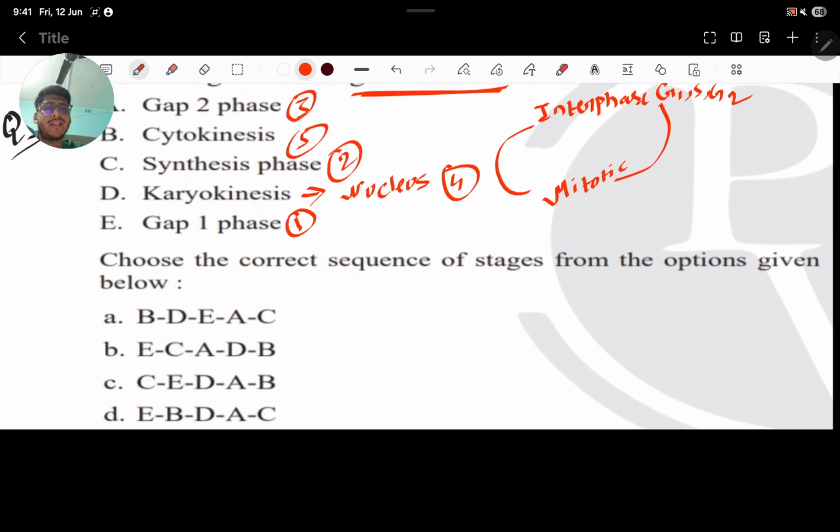What will be the answer now? What is the correct sequence? They have asked for the correct sequence. Okay. So obviously, see, first there are two options. By the elimination method you could have gone also.